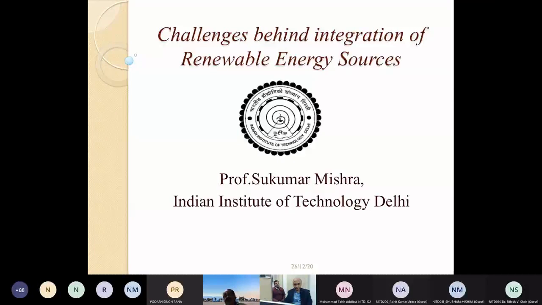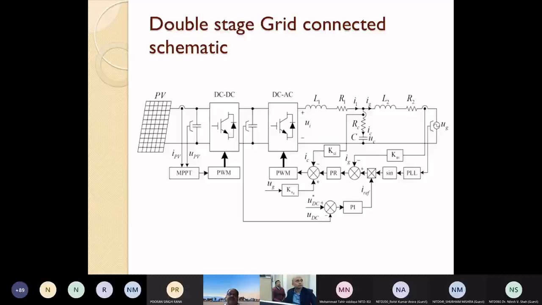We all know that in the Indian condition, or in the Indian subcontinent as well, a lot of photovoltaic integration is coming into picture. Now, this photovoltaic integration is basically integration to the grid, to where the photovoltaic system needs to be connected.